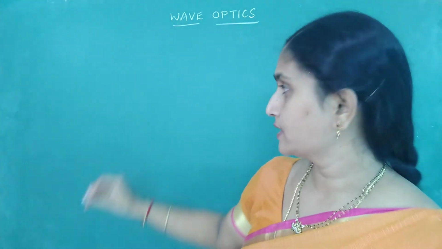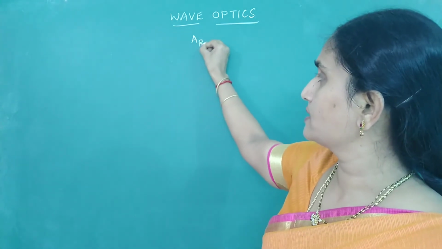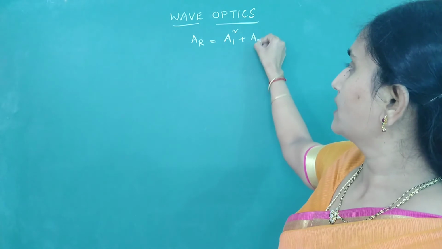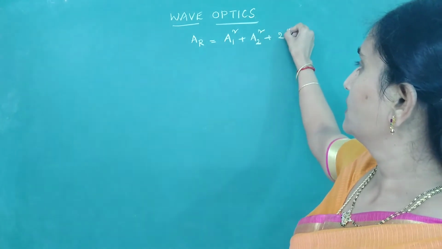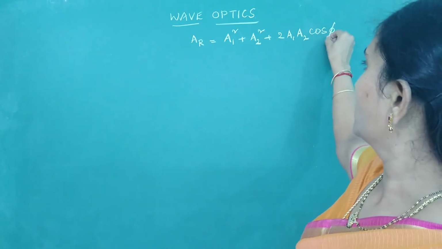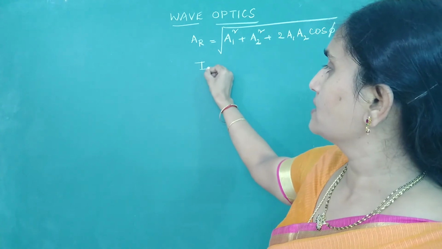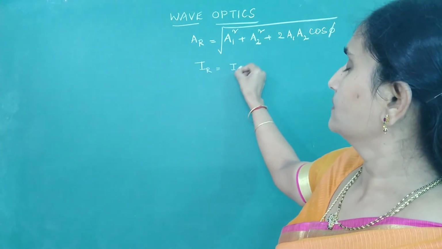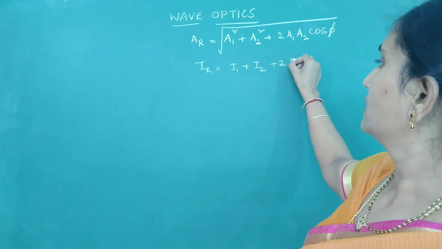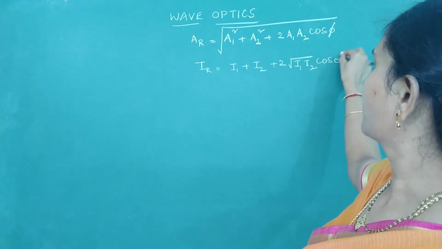Look at the conditions for constructive and destructive interference. Before that, I will write the resultant amplitude here. What is the resultant amplitude? Under the root, A1 square plus A2 square plus 2A1 A2 cos phi. And the resultant intensity is I1 plus I2 plus 2 root I1 I2 into cos phi.